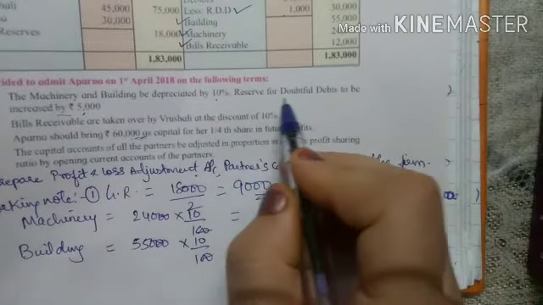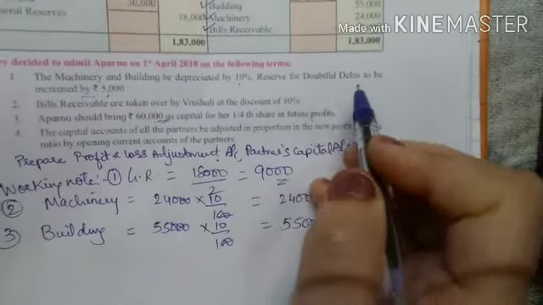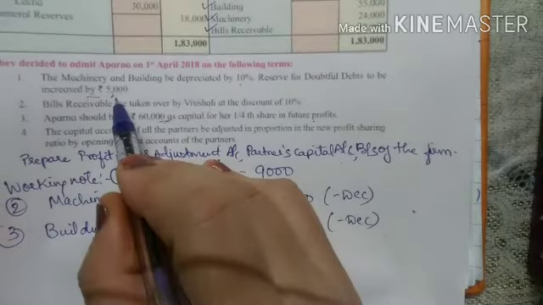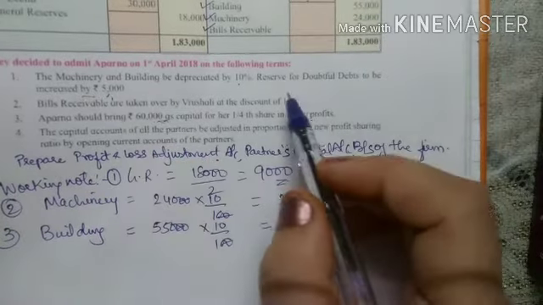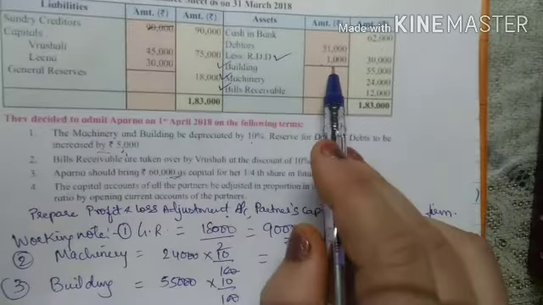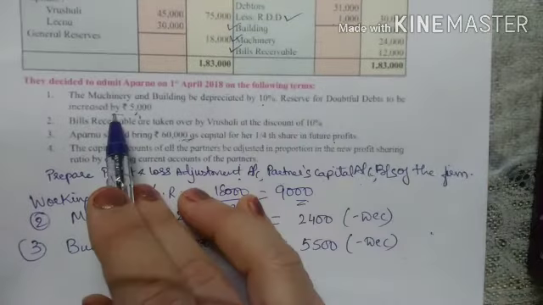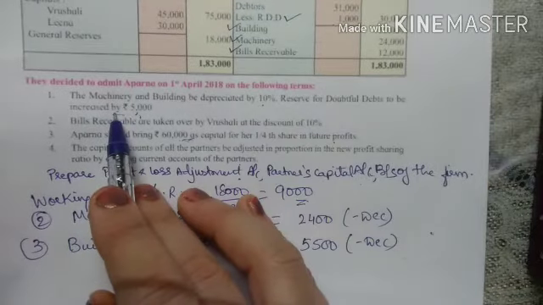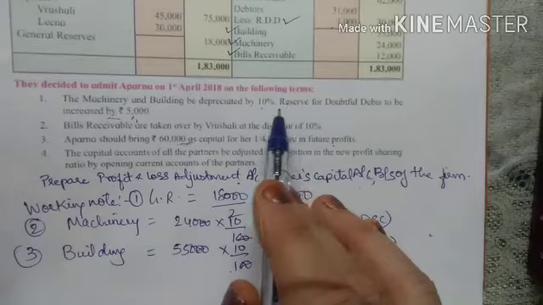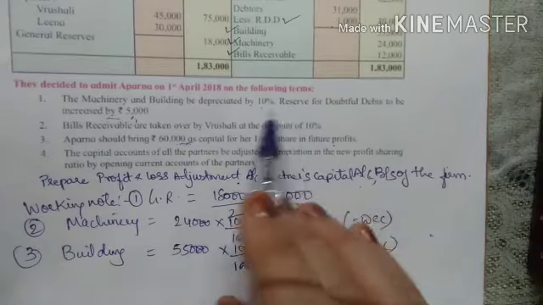It is reserve for doubtful debts to be increased by 5,000. Now students, this is a very important adjustment, as already in your balance sheet RDD is given as 1,000, right? Sometimes here instead of "by" they will write "to", right? Read the statement twice.